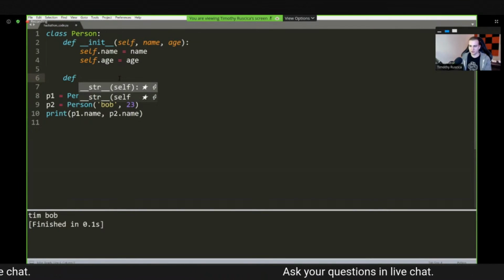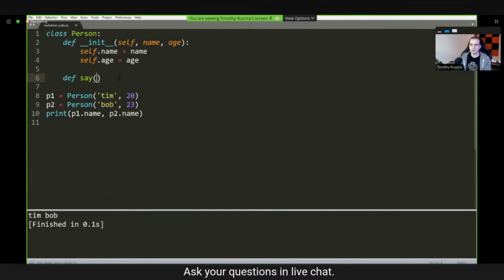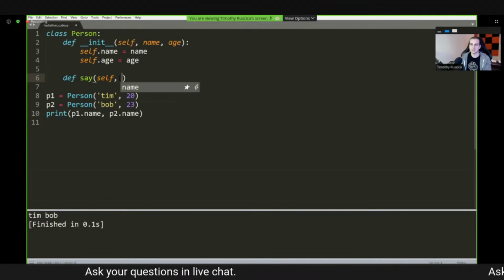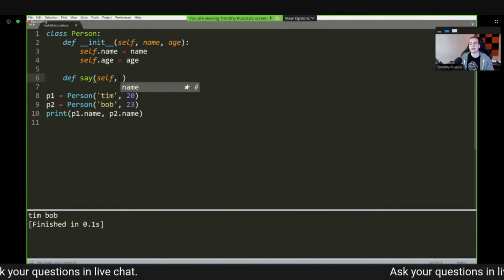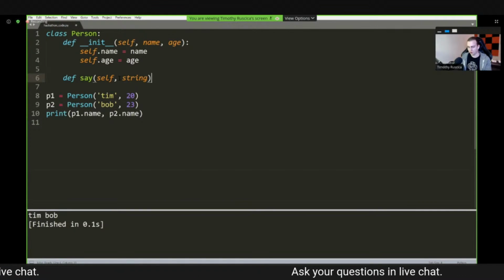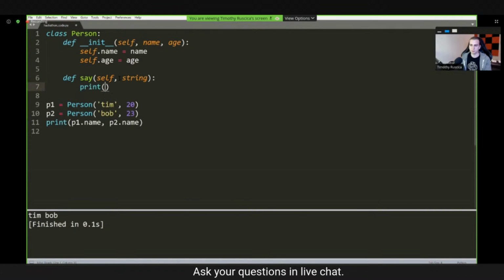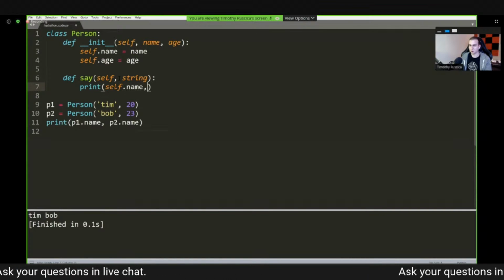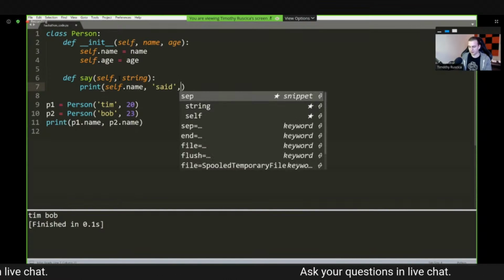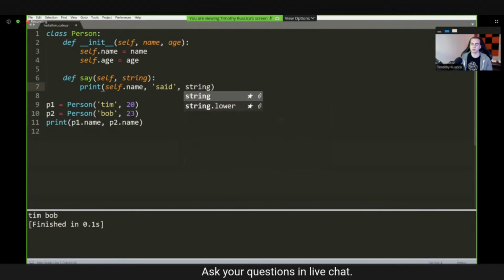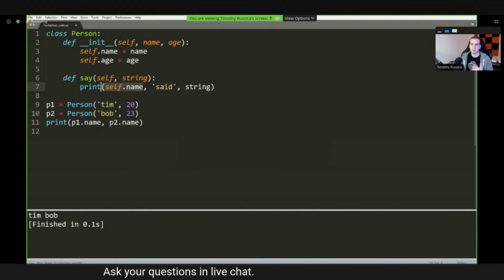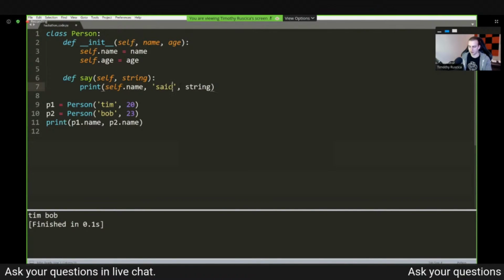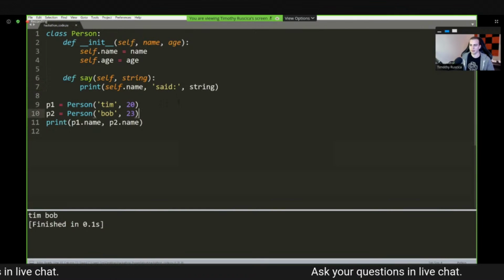So the first thing I'm going to do here is just say define say. Now, what this method is going to do is it's going to take self, it's going to take the instance, and it's also going to take a string. And all it's going to do is it's going to print out inside of here self.name and then comma "said" and then comma string. So we're pretty much putting the person's name. So in this case, Tim said, and then whatever the string was. And we can add a colon there so that looks nice.